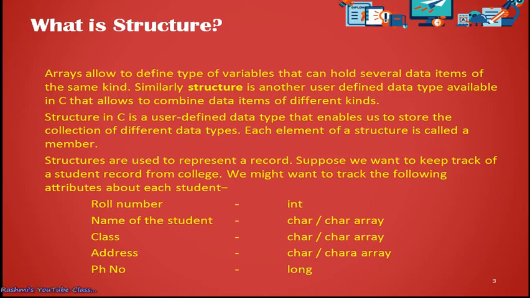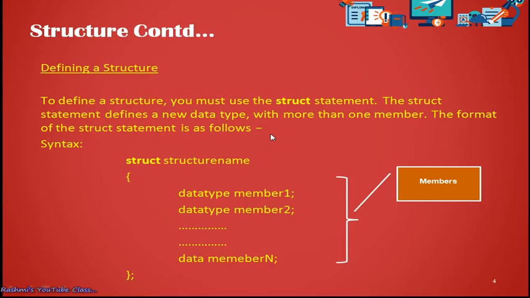Okay, so this is the definition and introduction we saw about structure. Now let's see the syntax, how we can declare a structure, how we can define a structure.